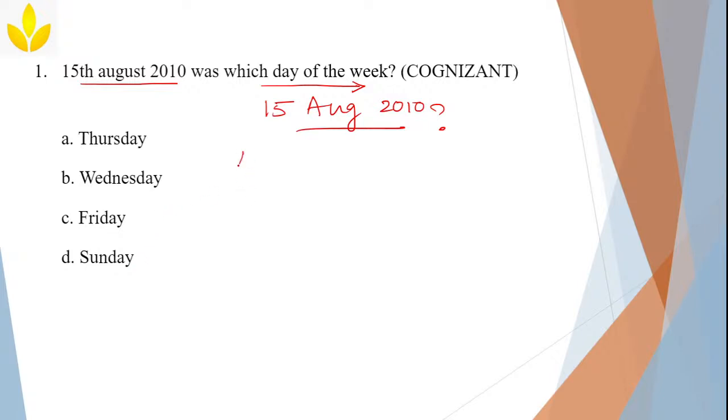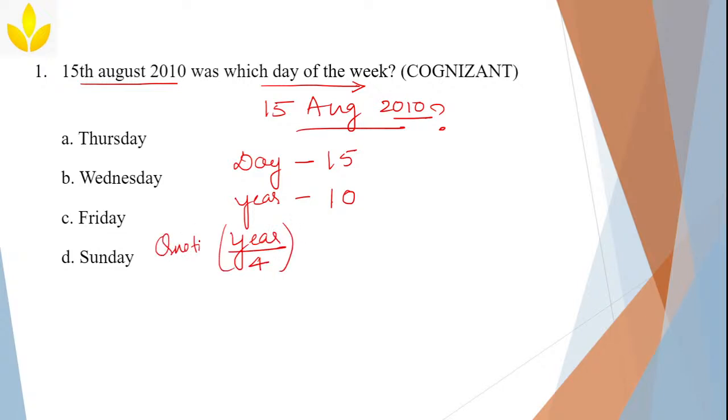Simple. First write the day. What is the day? 15. Next, the year. Which year? 2010, but don't write the whole number, just write the last 2 digits of that year, 10. Next is year divided by 4, and you just have to write the quotient of this value.